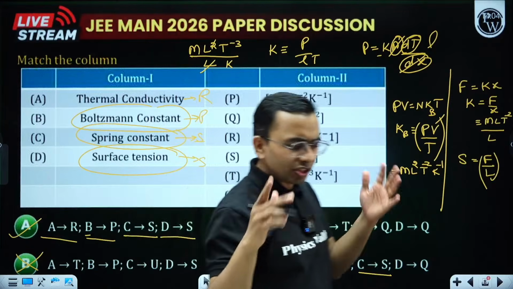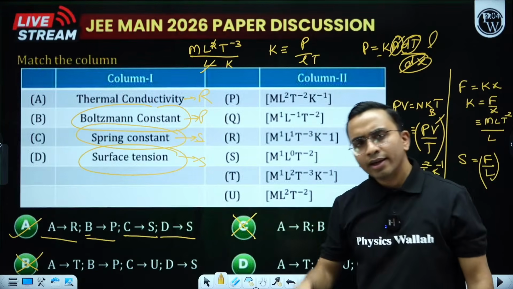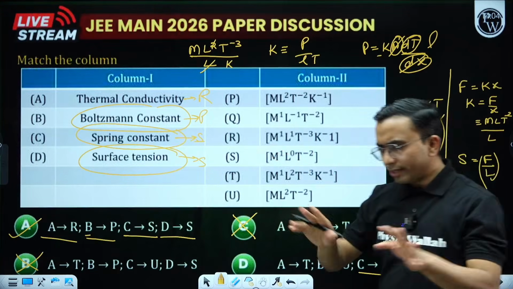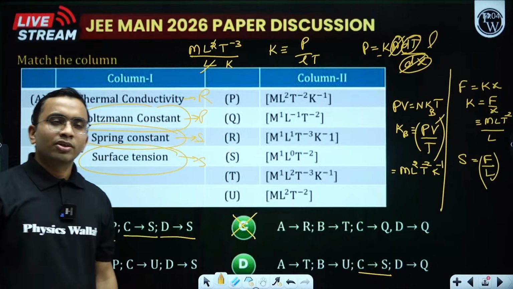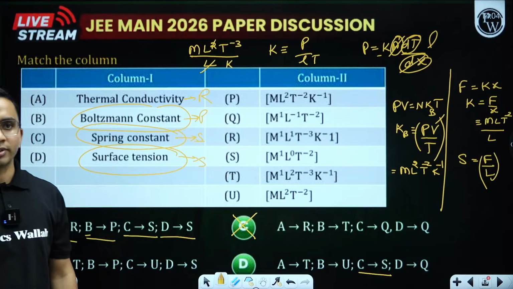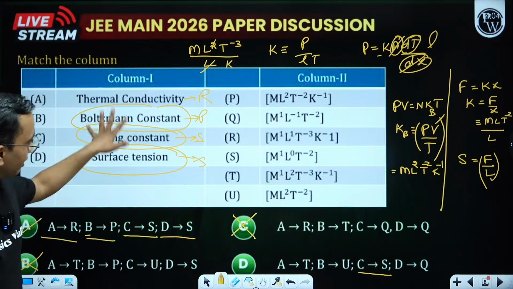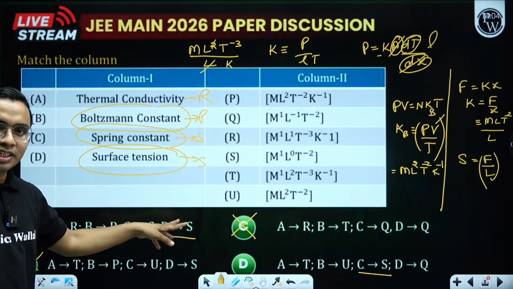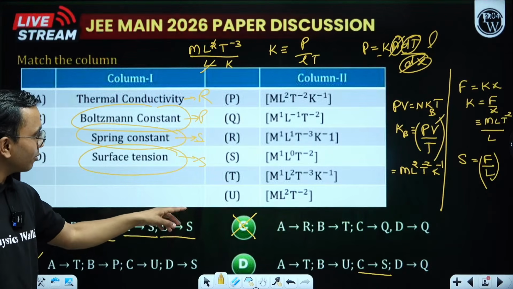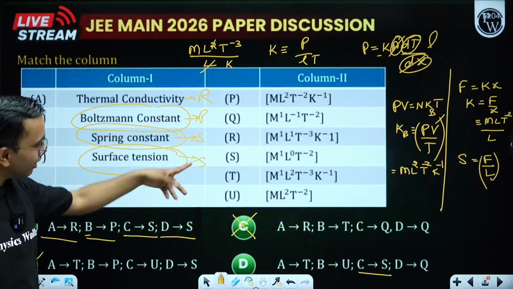So just see which formula you know of that physical quantity, write that formula and from there try to simplify and just quickly write the dimensions. So don't waste much time in such type of question, therefore I am saying. See the easiest one, match that, come to the options, then see which options are still having similarity, then take another and then solve it.